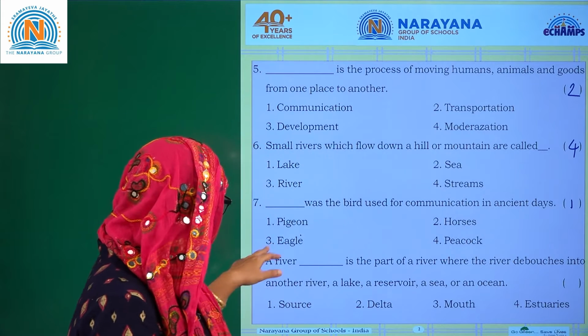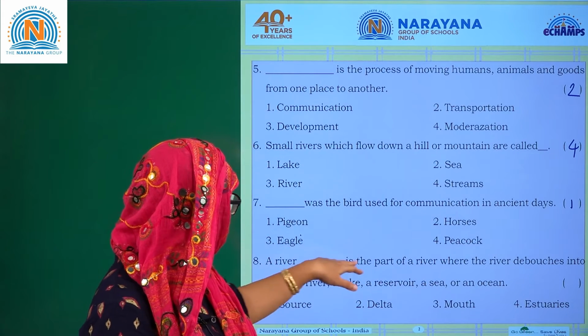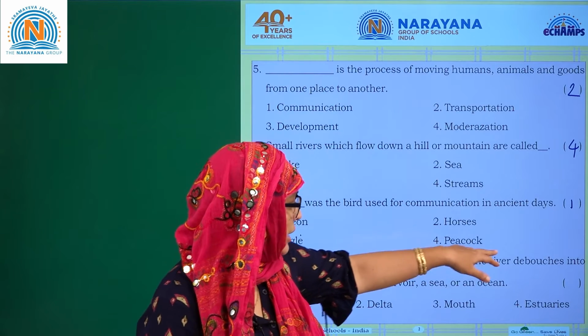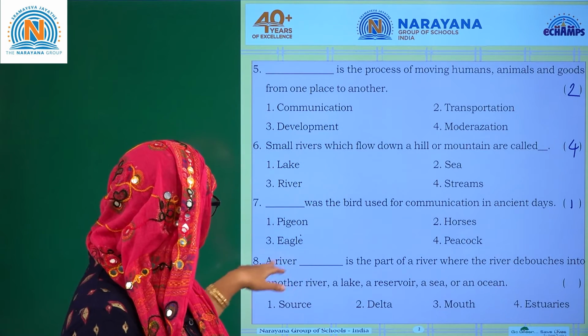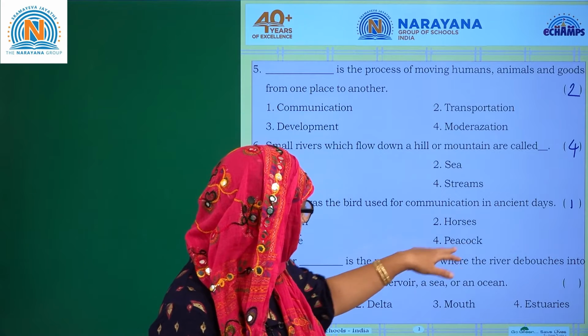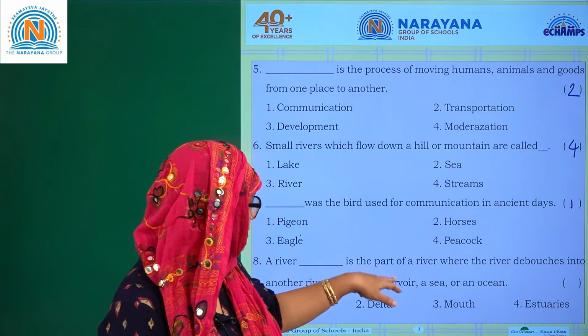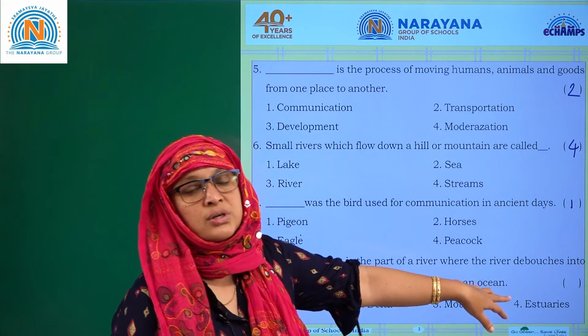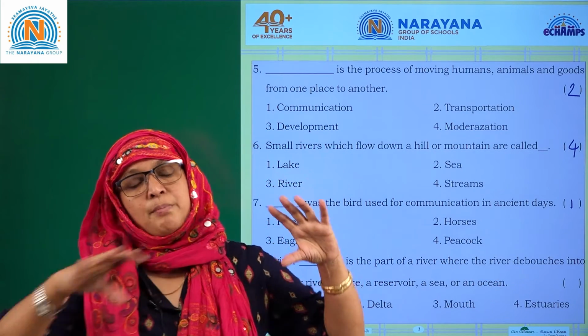Next one. A river dash is the part of the river where the river debouches into another river, a lake, a reservoir, a sea, or an ocean. If you can see here, there is a source of the river and there is a mouth of the river.